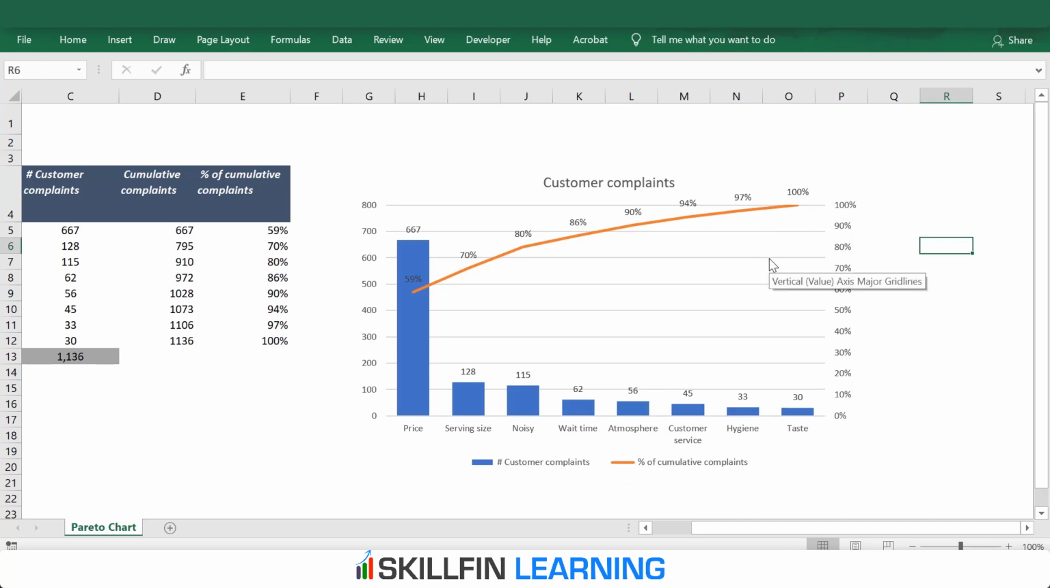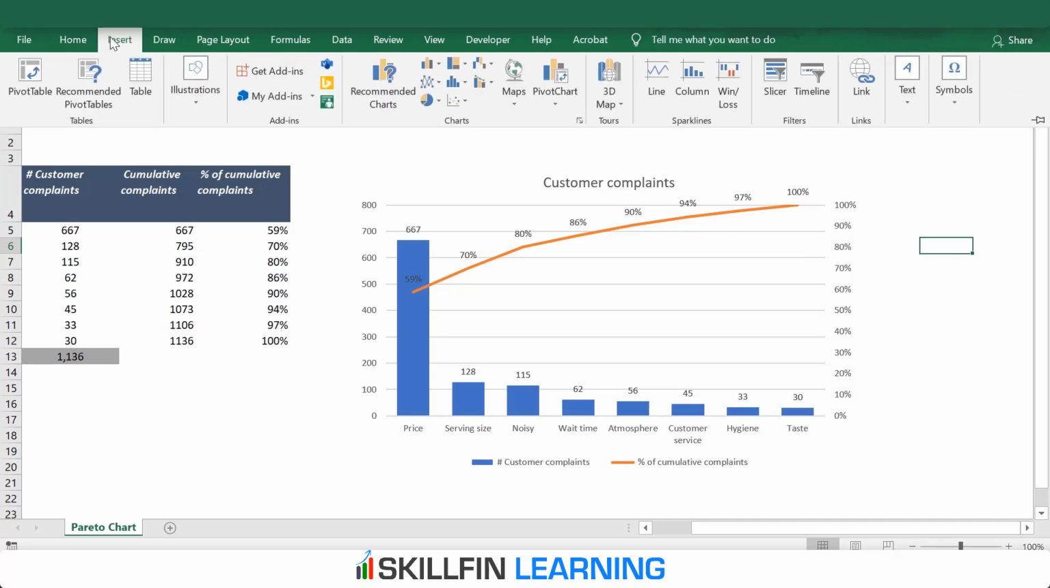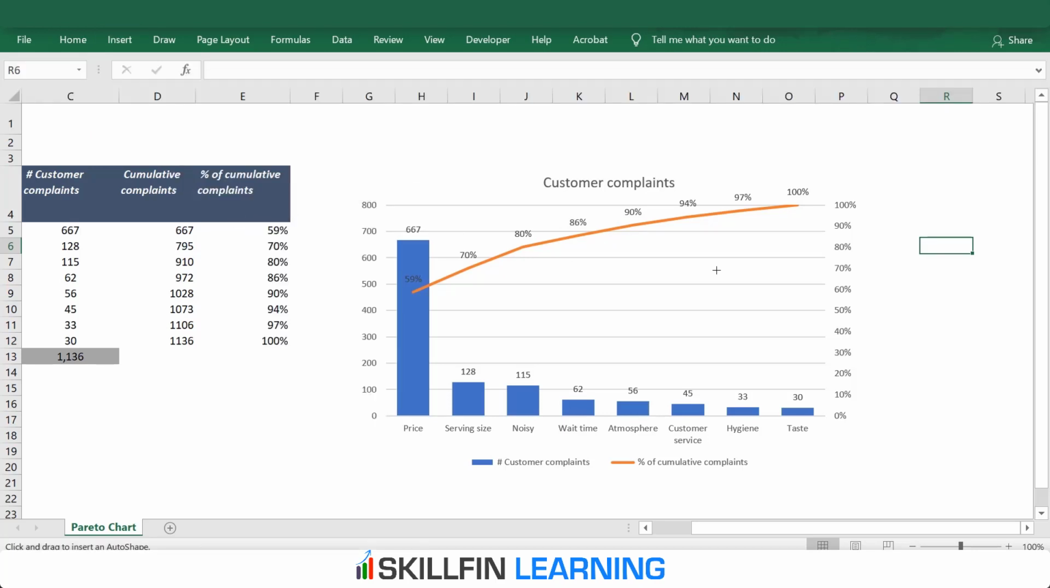The chart is complete. Now, how do we identify which areas to focus upon? So what we need to do is draw a line on the secondary axis. Go to Insert, Shapes, line. On the 80%, we draw a line till the point it touches the cumulative number of complaints or the line chart, and we'll draw a line vertically so that it crosses the x-axis.